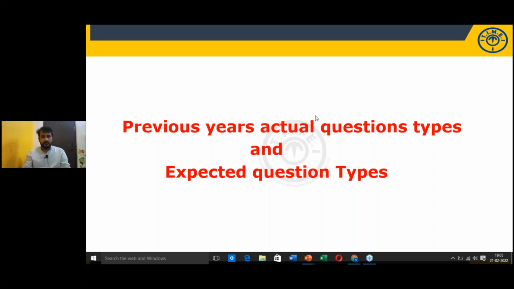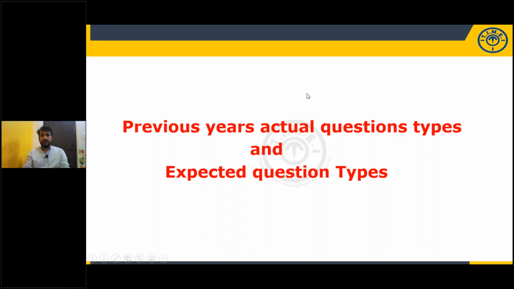Sir, I am also preparing for ECIC UDC. Is the reasoning syllabus for the banking exam more like SSC? No, that UDC exam is equal to bank assistant. Banking syllabus, not SSC syllabus. Yes Mrudul, definitely I will show you the topic wise slide, but not now. At the end of the session, I will show you. Okay, let's come to the question types.